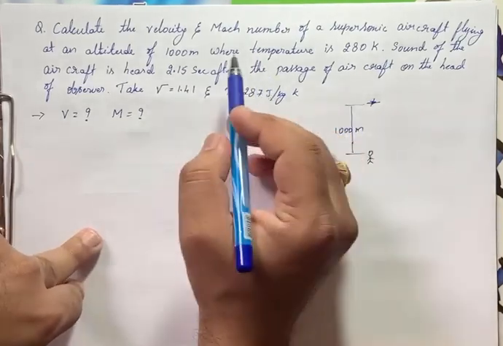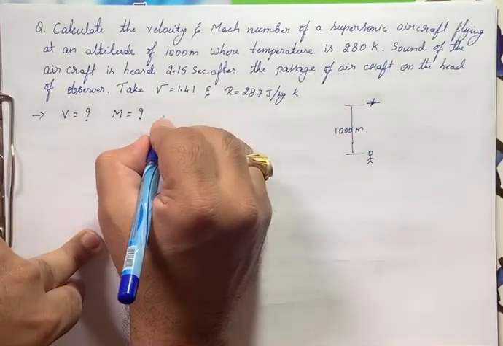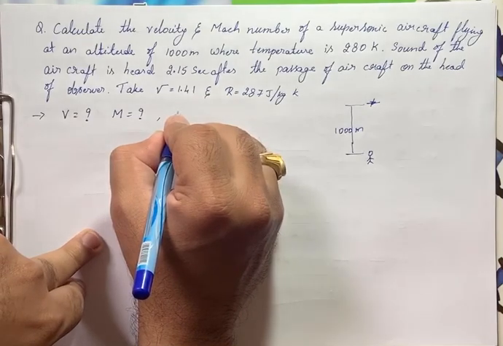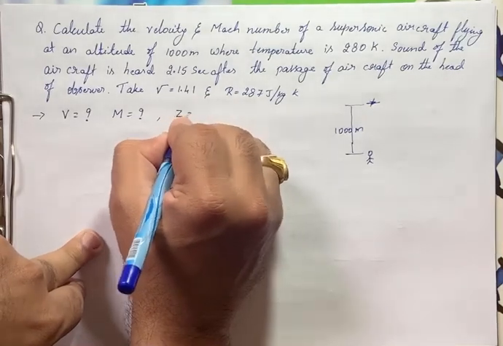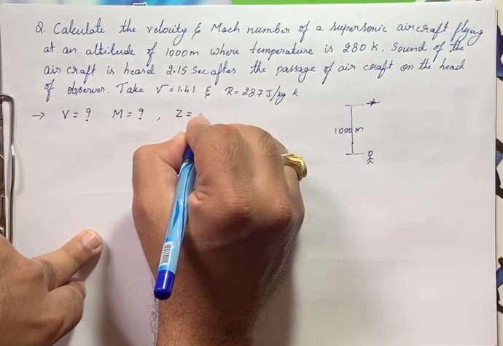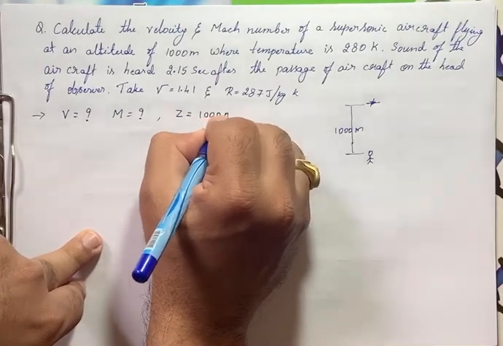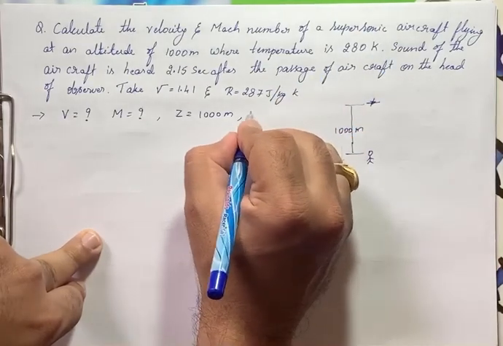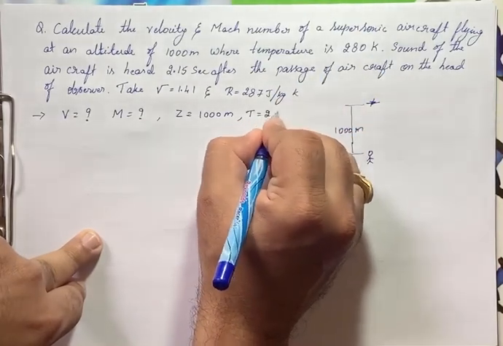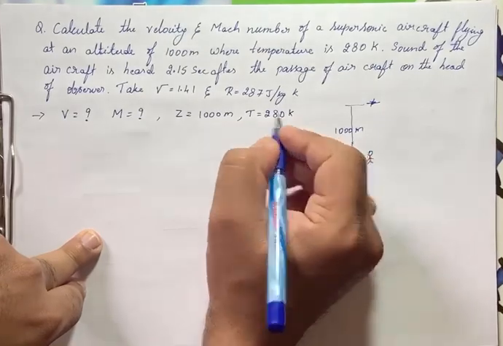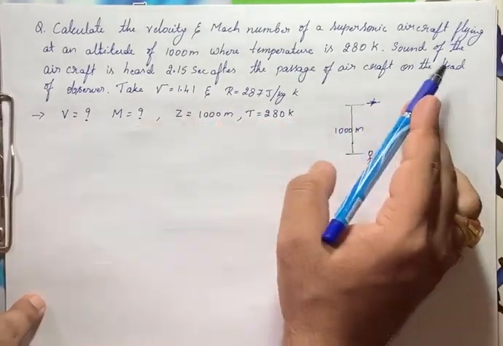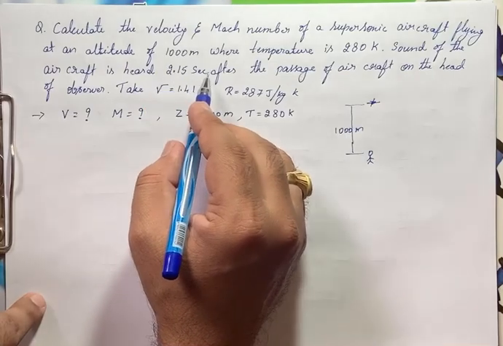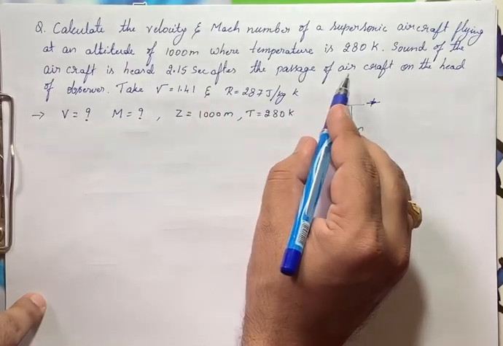I'll take the altitude as h or z, z is equal to 1000 meters, right? Then he has given the temperature T is equal to 280 Kelvin. The sound of the aircraft is heard 2.15 seconds after the passage of the aircraft.